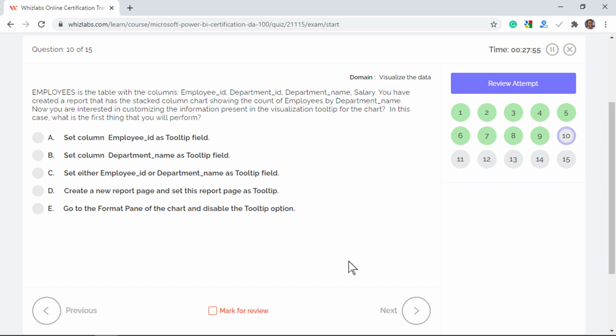Well, creating a new report page and setting this report page as a tooltip seems like the right choice. Option E is not even a step in the process, as we enable the tooltip option and not disable it. Options A, B and C indicate setting a column as a tooltip field. That's indeed one of the steps in the process, but not the first thing that you would do.